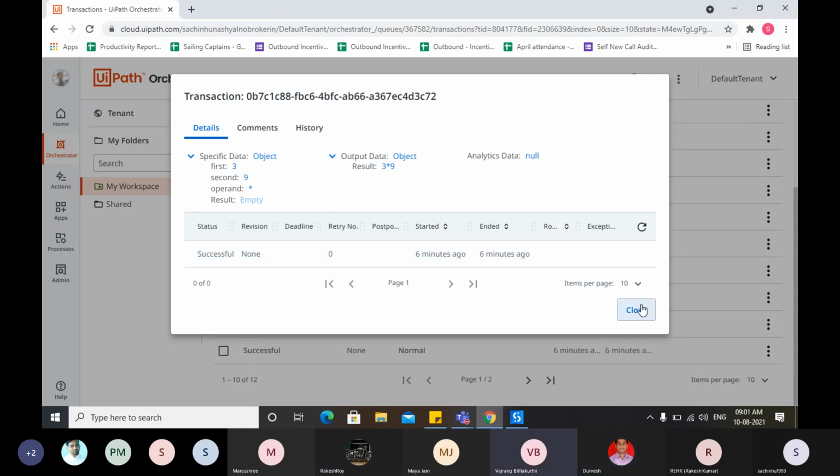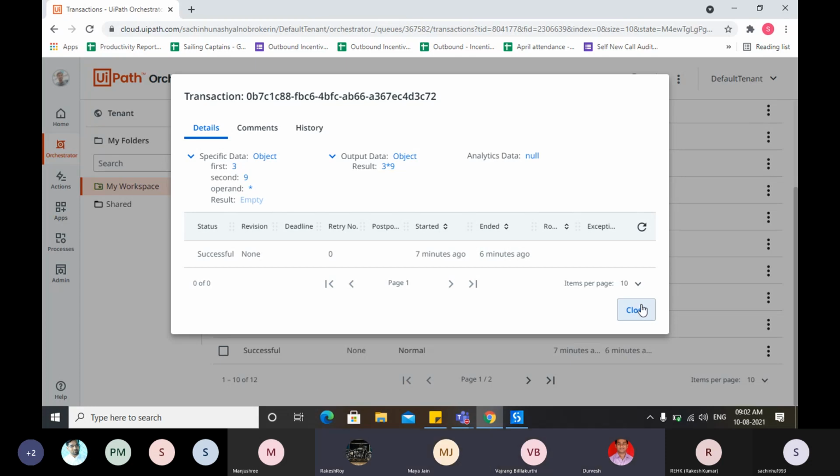So let's understand. Specific data is an object that contains key value pairs. Output data is also an object that contains key value pairs, and analytics data is also an object that contains key value pairs. So the result that you are sending is a string. The result data type is a string. You can also pass in an integer value and a Boolean value as well. But the output data value will still be an object. These are all properties of the object. We can't change the output data type. The output of Orchestrator is always an object.